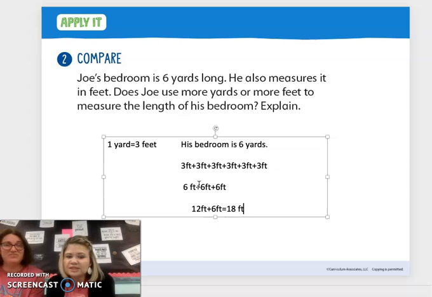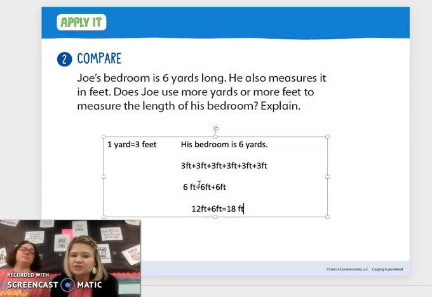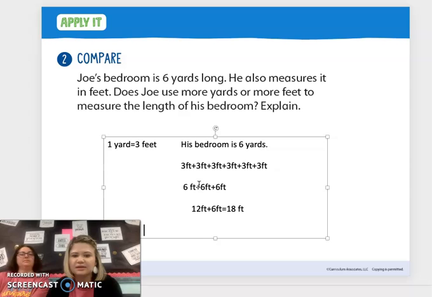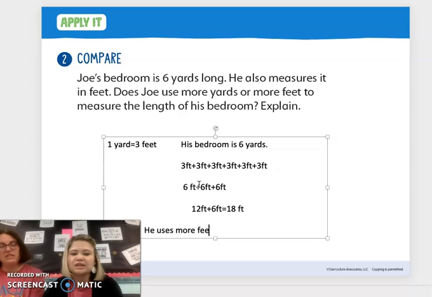The problem told us that he already measured his bedroom in yards, and it took 6 yards. Does he use more yards or more feet to measure the length of his bedroom? Explain. Well, we showed our work, right? So he uses more what? Feet. He uses more feet. 18 is bigger than 6. He uses more feet to measure his bedroom.